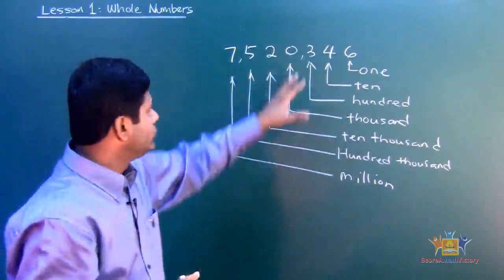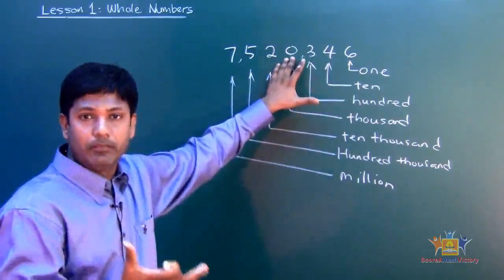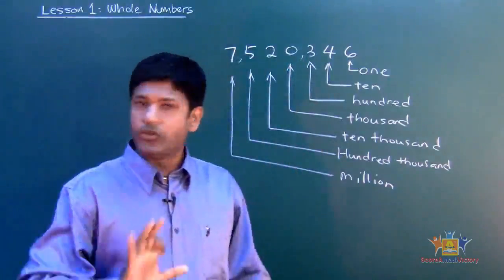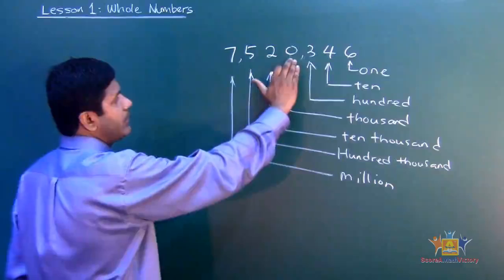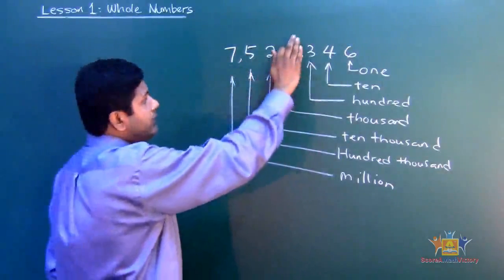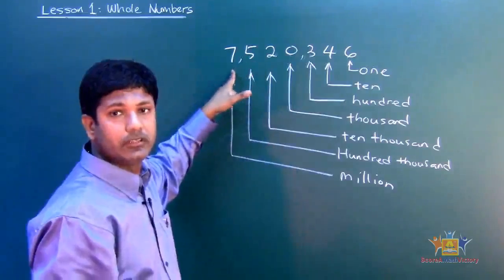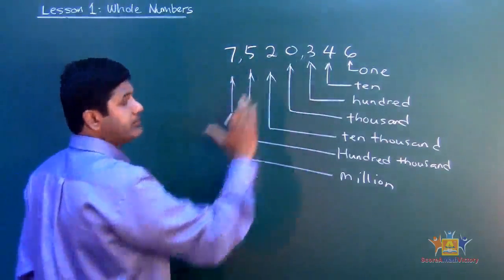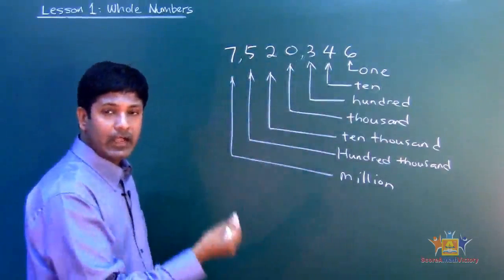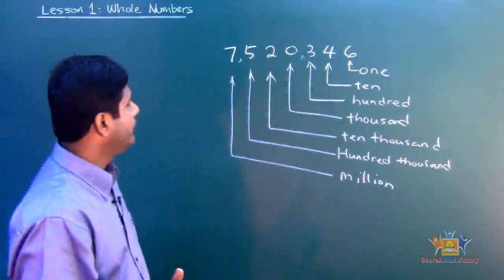Now be careful, 0 plays a very important role when it's in a position in between place values. You might think, well, 0 means nothing, I'm just going to erase that. No, you can't do that. 0 has to be there, because it makes a difference in what these place values are. If I take this 0 off, that will drop the place value of all these 3 digits. So even though it's not a counting number, 0 plays a very, very important role, but you keep it silent when reading.